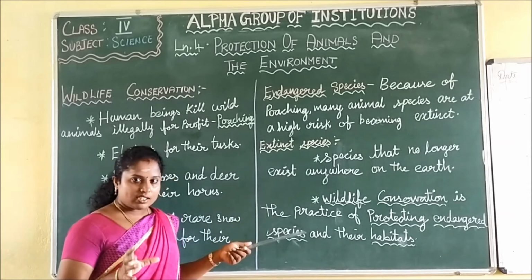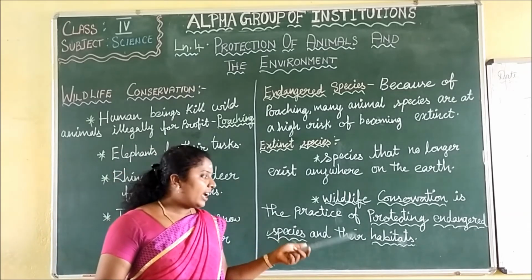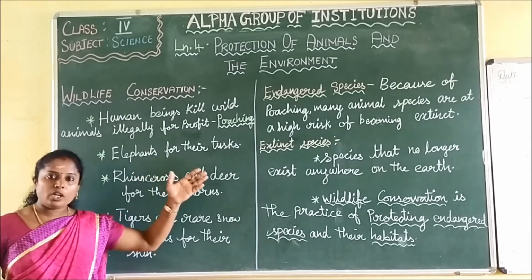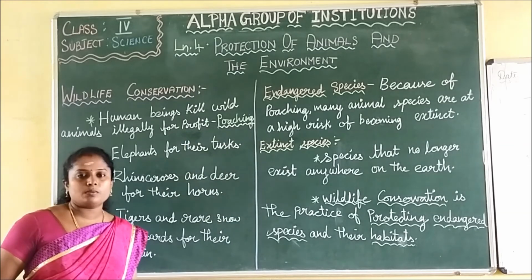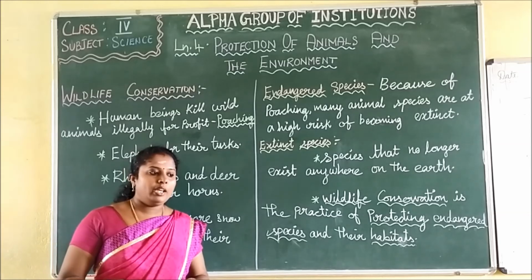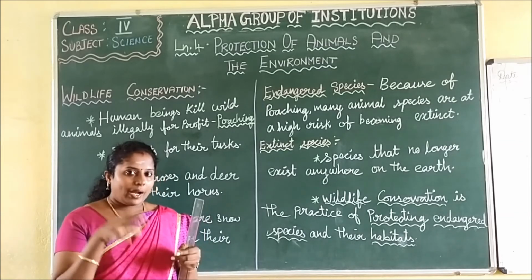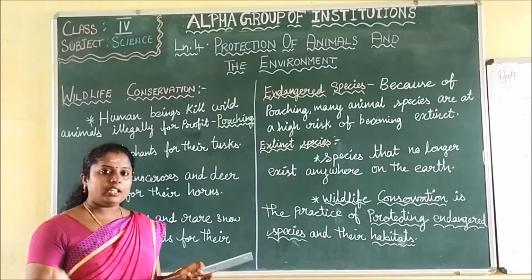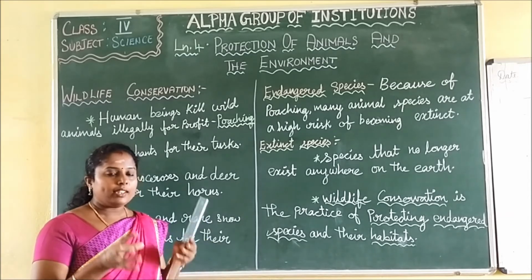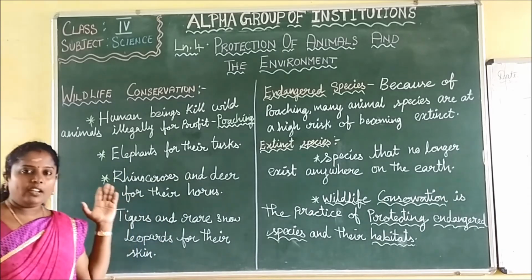Now, wildlife conservation. Wildlife conservation is the practice of protecting endangered species and their habitats. That means the animals in the stage of endangered species or at high risk, we have to protect, practicing protecting and developing their habitat, and give special attention. We have to leave some space for the species to live. We should not disturb them. That is wildlife conservation.